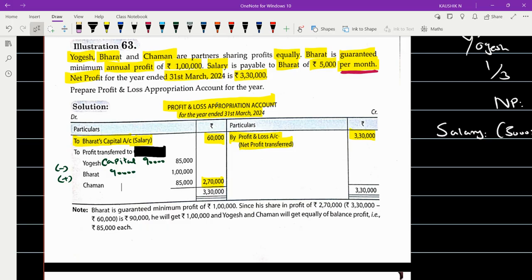Then the third person who has sent me capital of 60. Even the third person also has not specified salary in the bracket. Please mention the salary. Yogesh, fine, so 85, good.